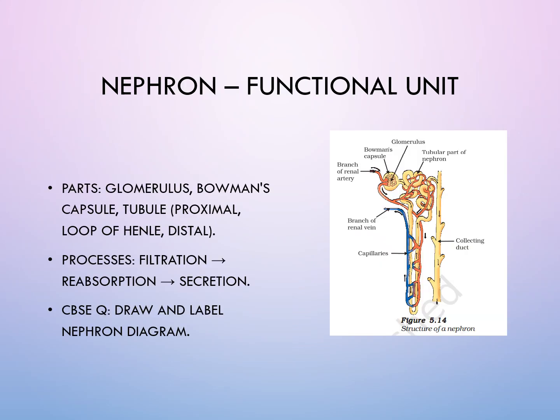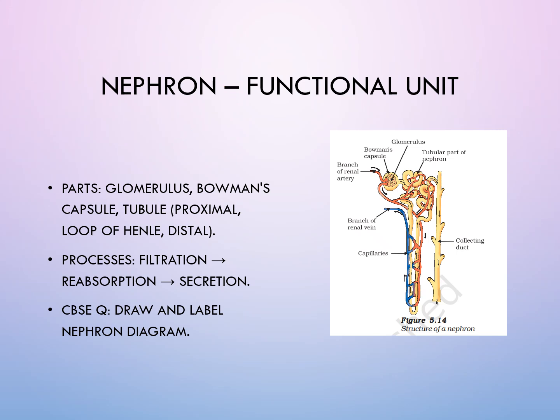Okay. Moving ahead. As we know, there are specific cells in every organ, so the units which make up the kidneys are known as nephrons. So nephrons are the structural and functional unit of kidneys. This question can also be asked in examination. So the structural and functional unit of kidneys are the nephrons. These nephrons consist of glomerulus,